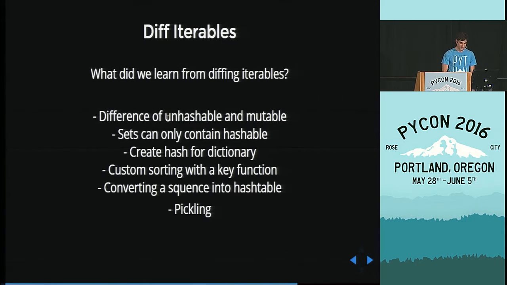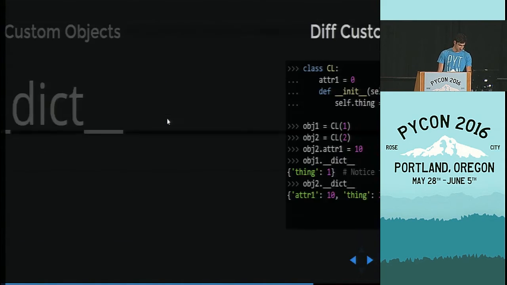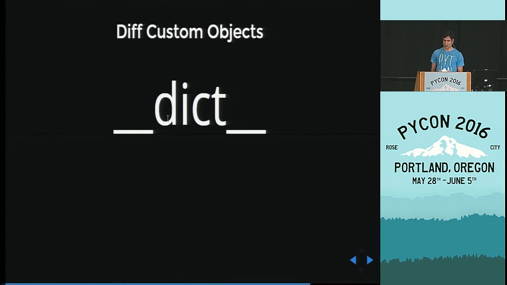All right, so far what we have learned from iterables, here's a list, but your mind is fresh. I'm going to move forward. Next things are user-defined objects. So when you create your own class, normally it comes with this thing called dict, under dict. That's where the instance attributes exist.